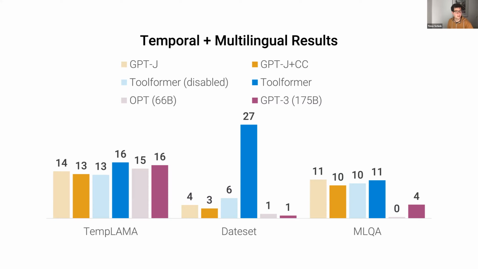We can see here that, first of all, as we move from GPT-J to GPT-J fine-tuned on CCNet, performance actually drops from 11 to 10. So it seems like our portion of the corpus that we fine-tune the model on is a bit less well-suited for multilingual stuff, which makes sense because we filtered it to not contain any non-English text. And then using our machine translation API gets that score up again to 11. But still, this is not very impressive. We would have expected to see larger gains here. And we are still exploring why this is not working as well as we would have expected.